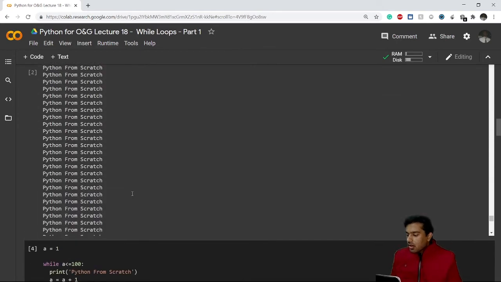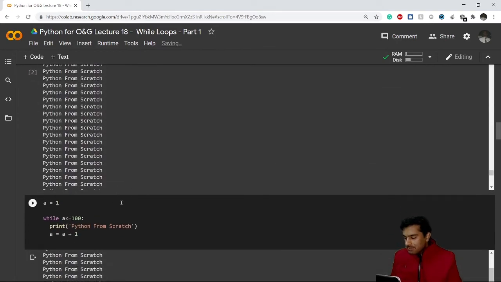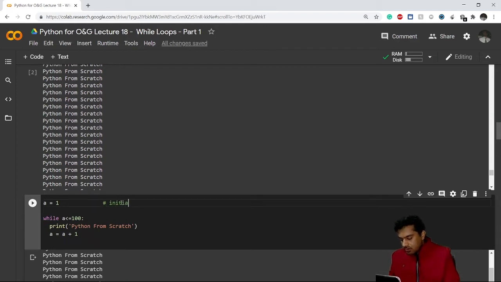Great. Now this step is called initialization. And this is called a while statement with a condition. And after this while statement, everything will come under the while block. And this is known as the increment, because we are increasing the value here.